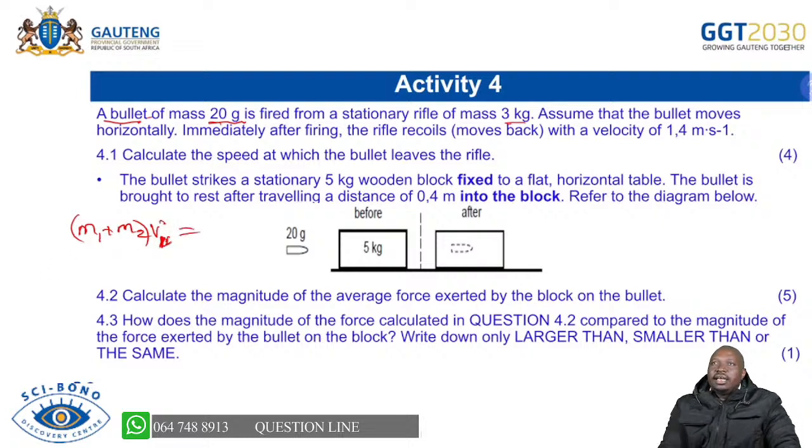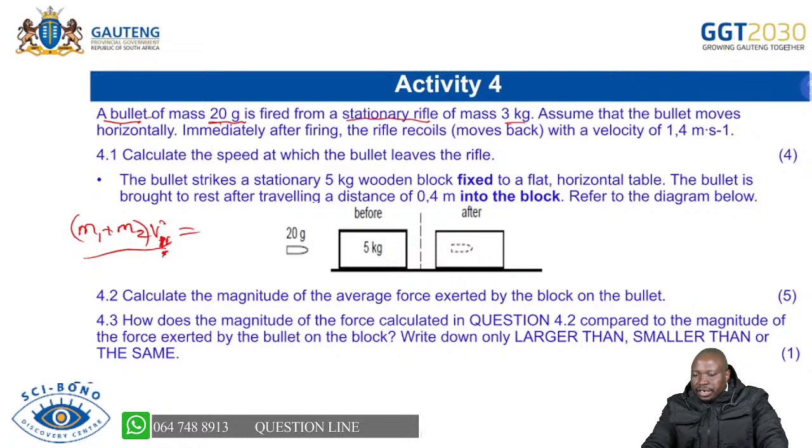That's initial. Now they are separating because a bullet is being fired out. But what is important is that all of them were stationary. So the stationary rifle and the bullet have zero initial velocity, because they were all stationary.